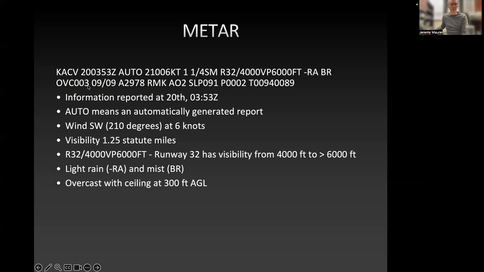Remember, the elevations are reported in units of hundreds of feet. So this is 003, 300 feet above ground level. There's our temperature and dew point. And look at that, they're the same. Temperature and dew point are the same, which means that we're going to have precipitation or fog or both. And in this case, we actually have both.